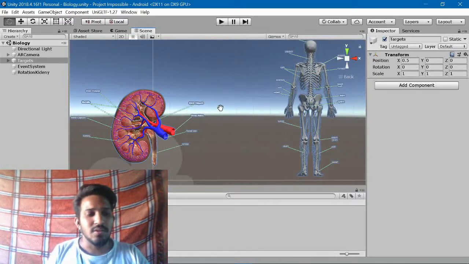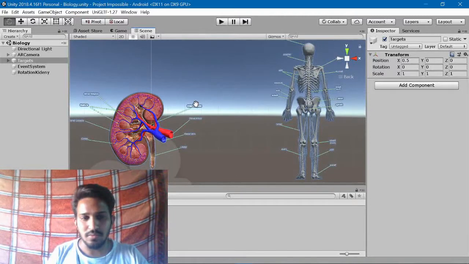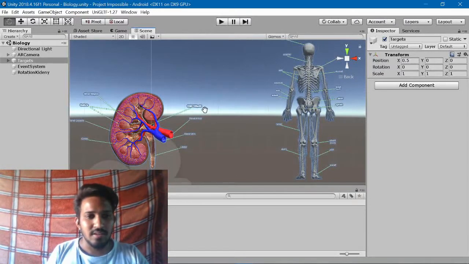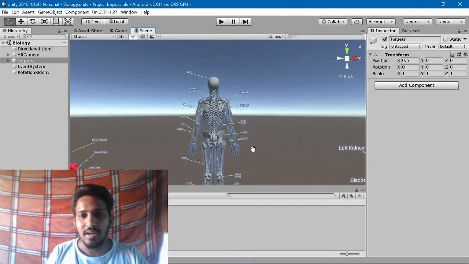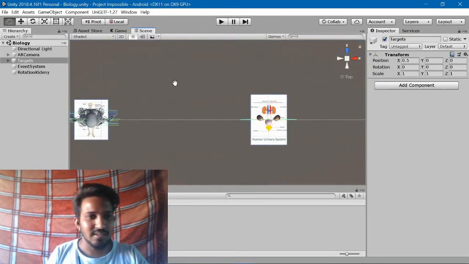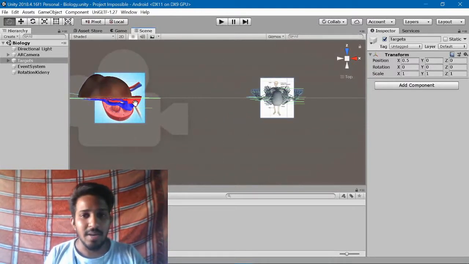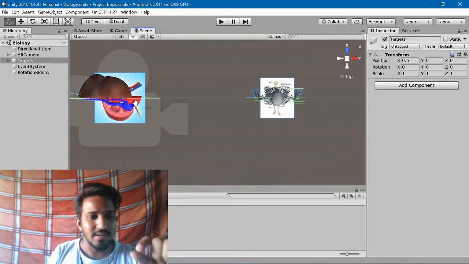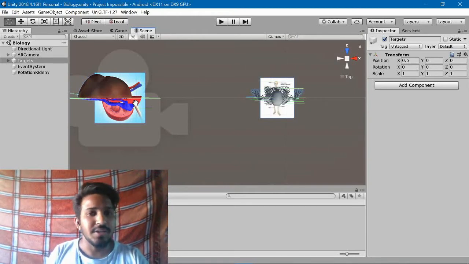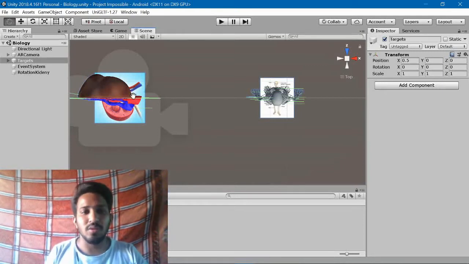Now I will show you how it works using our application. This is our application, which you are seeing on the desktop. These are the 3D objects that are connected through the Vuforia software development kit. I will show you the image targets. These are the image targets here, and whenever the camera device detects these targets, it will show the 3D model of the particular human organ.